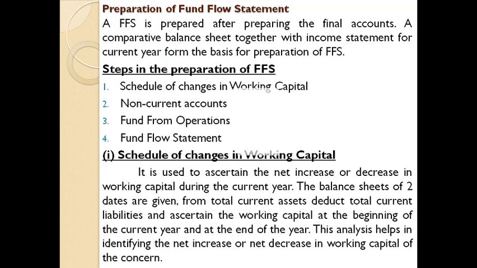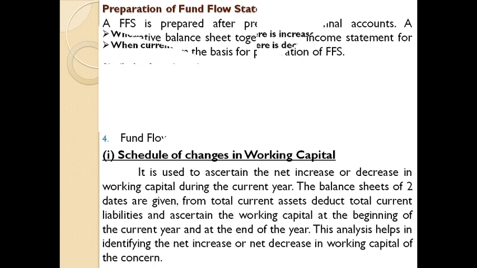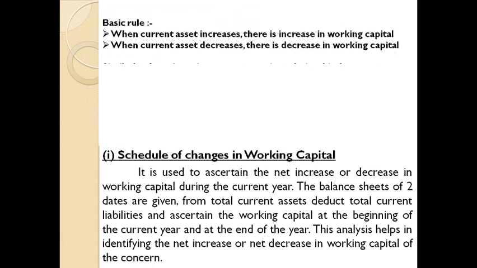Remember this rule. In the schedule of changes in working capital, you will record all the current assets and current liabilities given in the balance sheet. And why are you recording these current assets and current liabilities? You need to study the change in current asset or current liability. Whenever you select a current item, a current asset, there will be two amounts because there are two balance sheets.